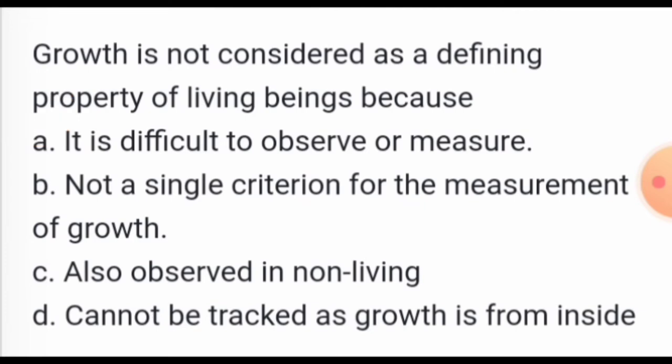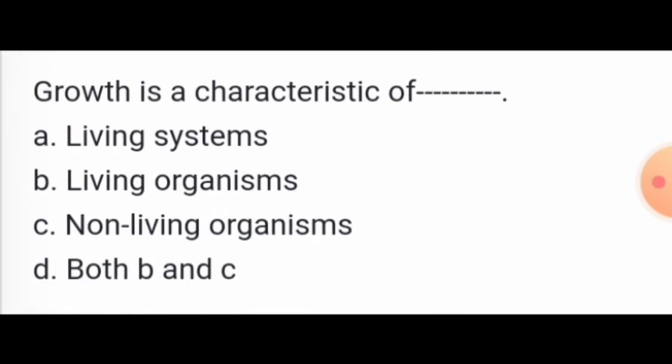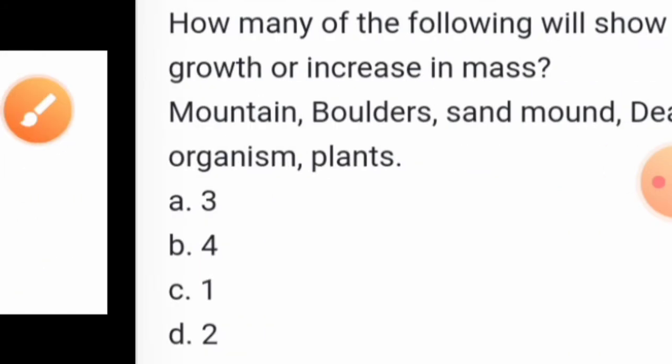Growth is not considered a defining property of living beings because it is observed in non-living things also. Growth is a characteristic of both living and non-living, so both B and C.